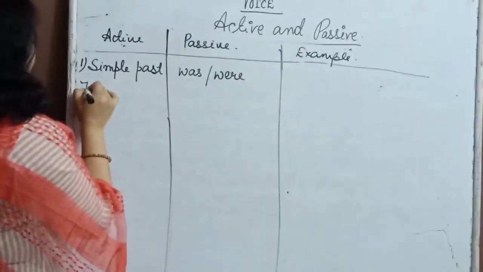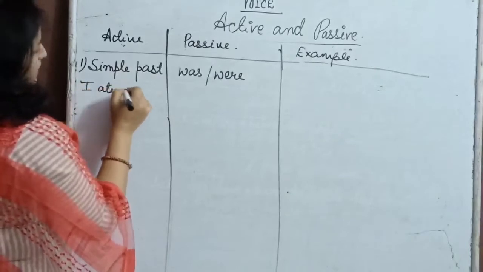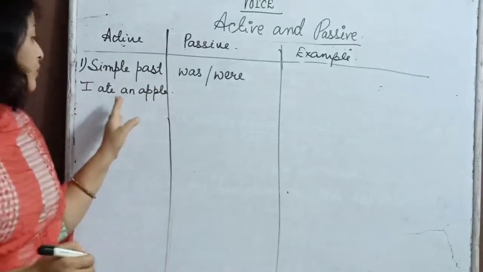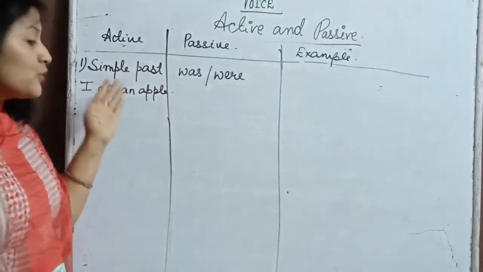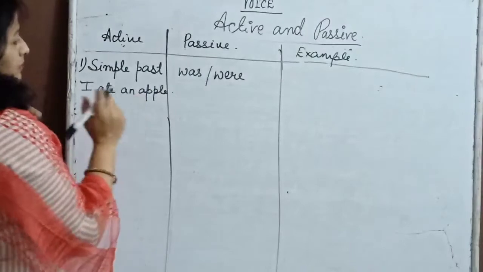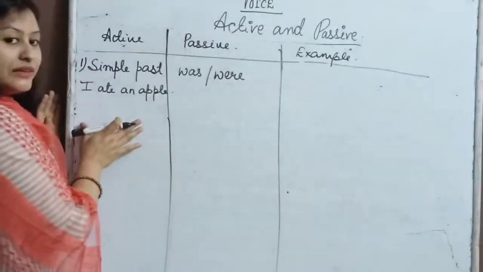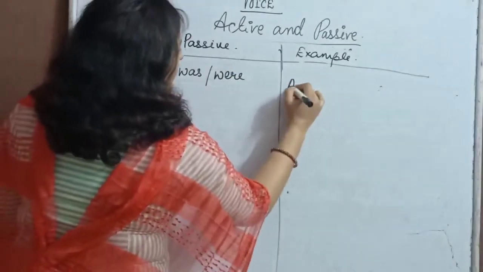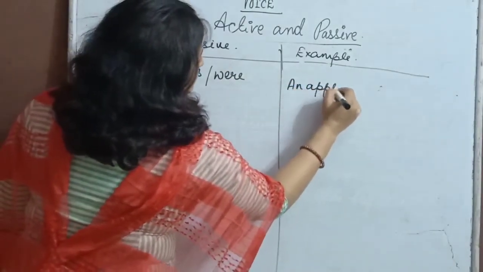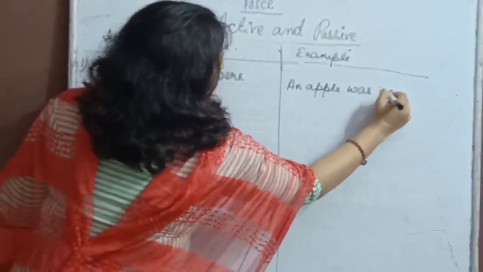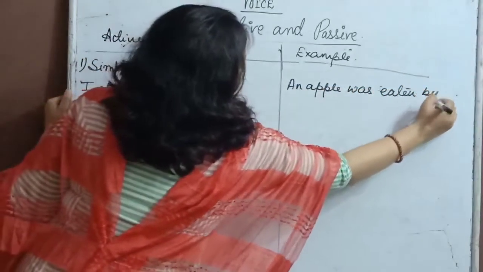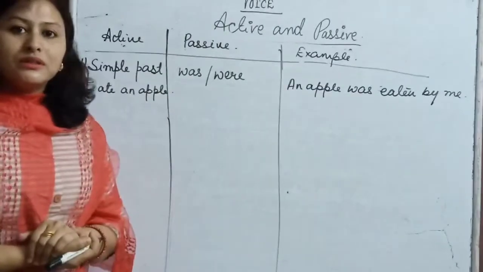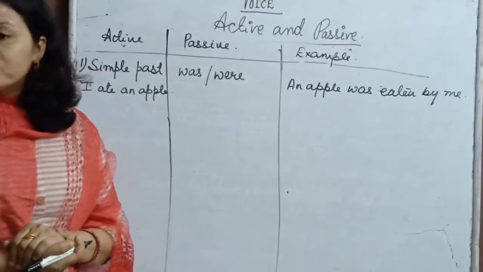For example, I ate an apple. When I taught you about the tense, I told you simple past, second form of the verb we use with that. So I ate an apple. You need to recognize that if your active voice is in simple past, then how you have to frame the passive. An apple was eaten by me. This is how we are going to convert it.